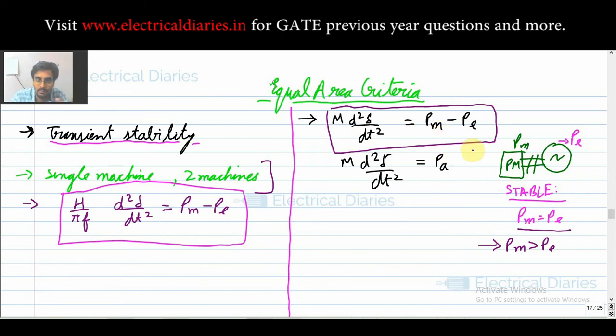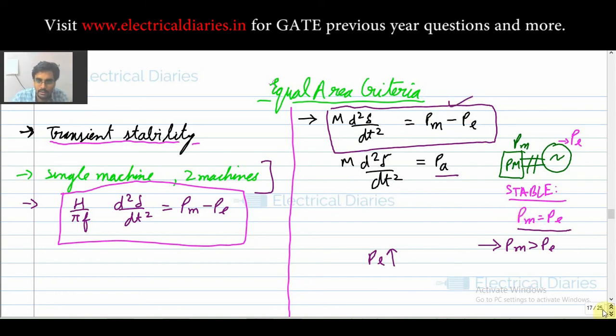So what this equation does is, if your PM becomes greater than PE, then the only possible way is to increase your PE. This will become your accelerating power. The system will try to make PE equal to PM, and when PM equals PE, your system is stable again. So that is the feel I would like to give you. Equal area criteria is all playing with this equation.